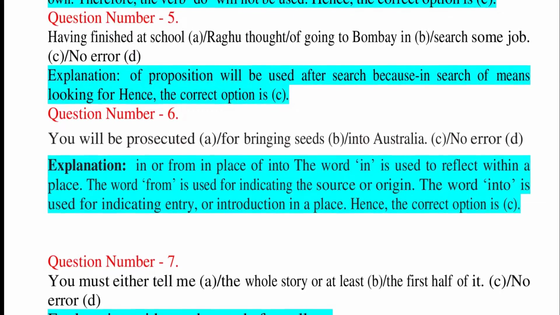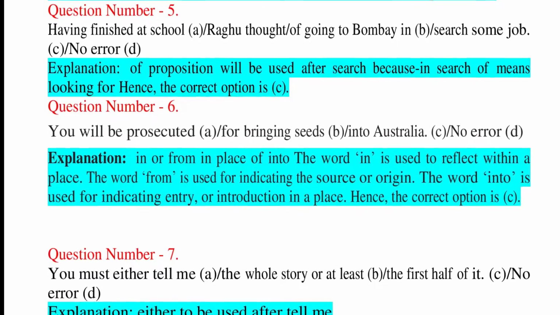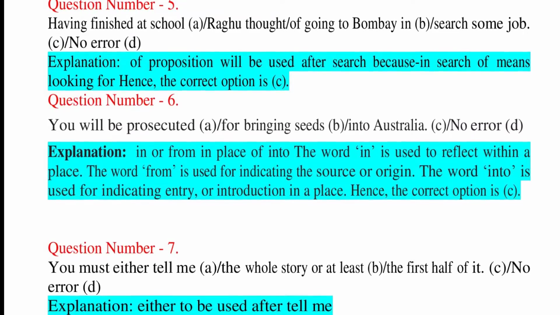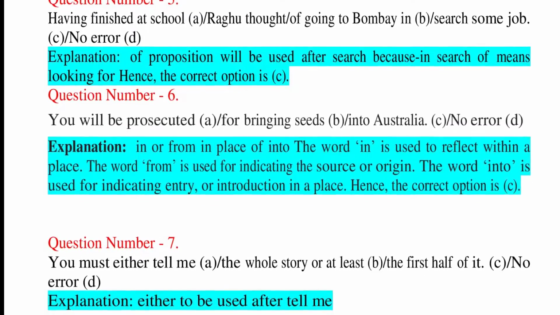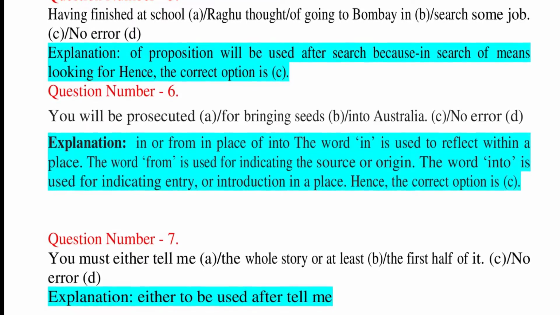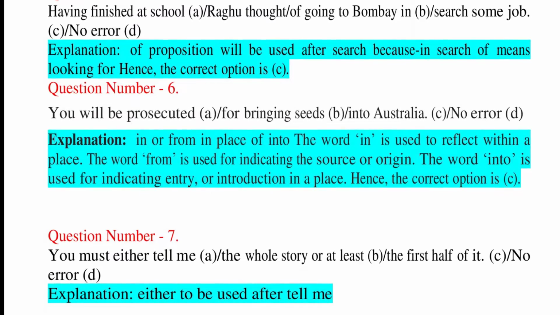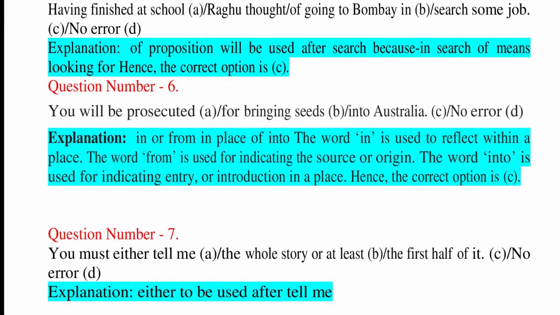Question number 6. You will be prosecuted for bringing seeds into Australia. C. No error. D. Explanation: in or from in place of into. The word in is used to reflect within a place. The word from is used for indicating the source or origin. The word into is used for indicating entry or introduction in a place. Hence, the correct option is C.